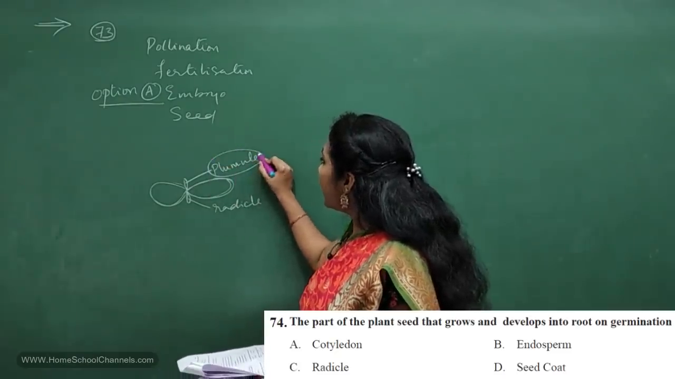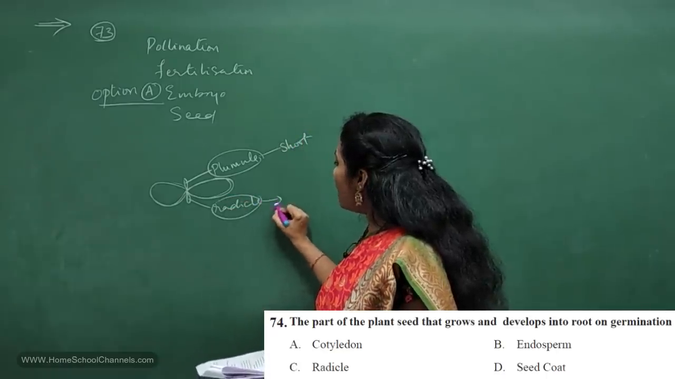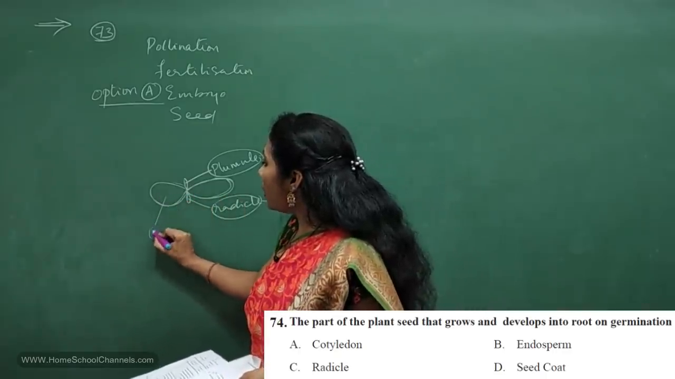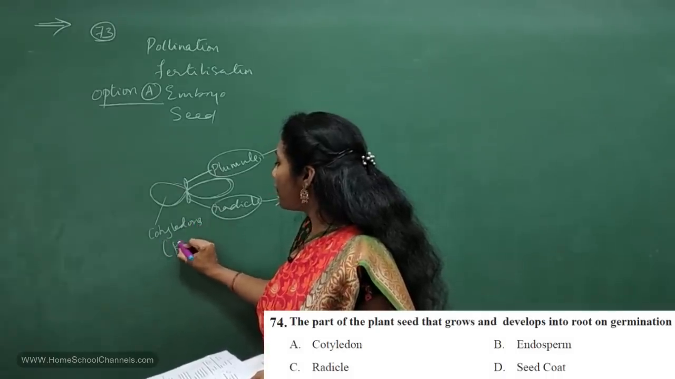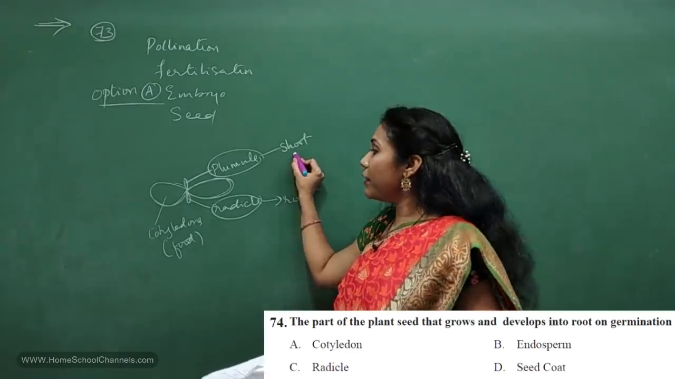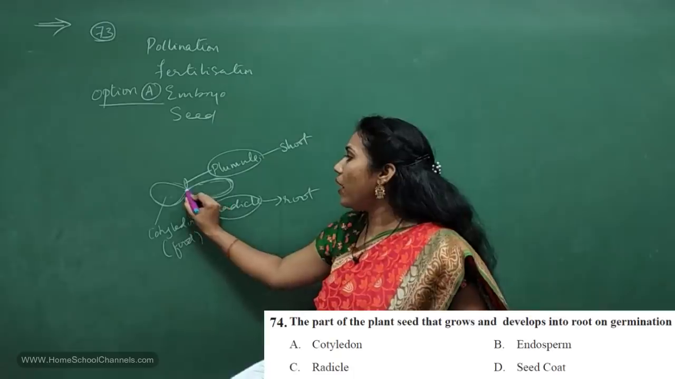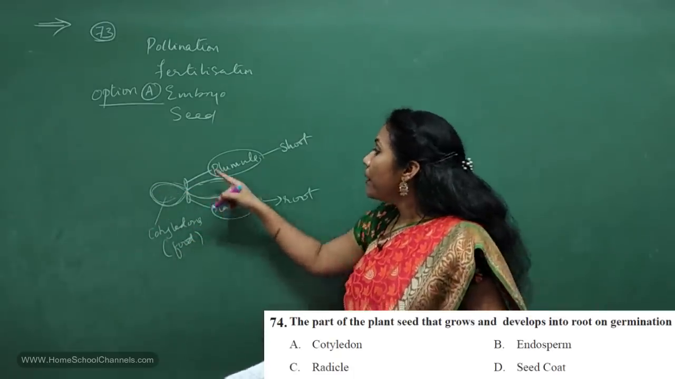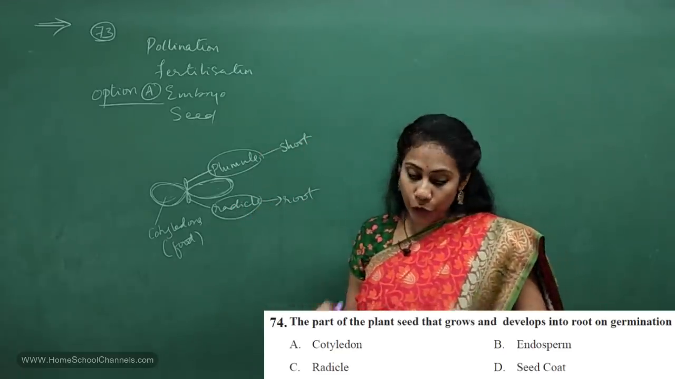Plumule develops into shoot. Radicle develops into root. And what is this cotyledon? This is called cotyledons, and the cotyledons help in storing food. Till you get leaves on the shoot, the food is supplied with the help of these structures called cotyledons. So cotyledons store food, plumule develops into shoot, radicle develops into root.